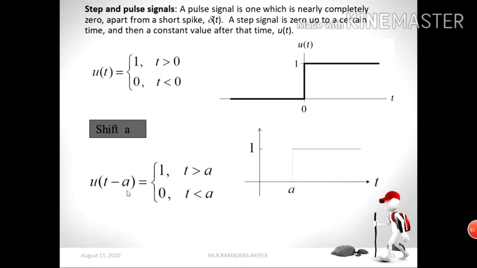So this is your actual signal. This is your original signal. Now it will be shifted by A units. So now it becomes t minus A. Simply you can say it is nothing but a delay shift, a delayed signal. We call it a delayed unit signal.